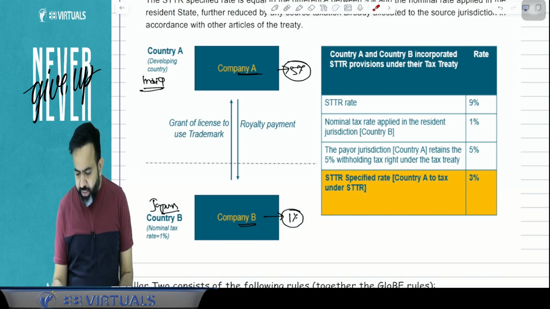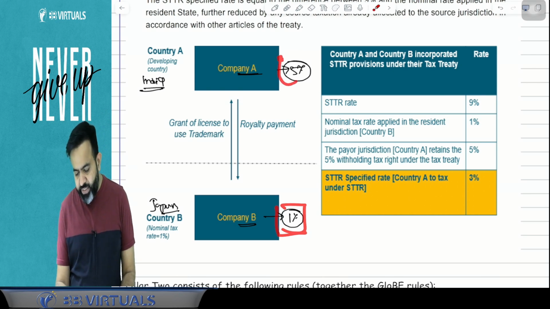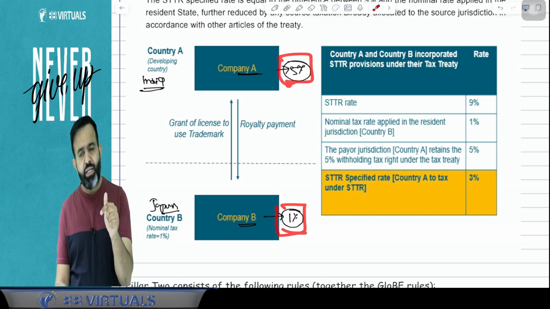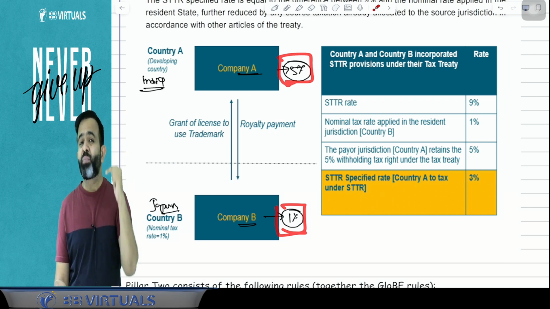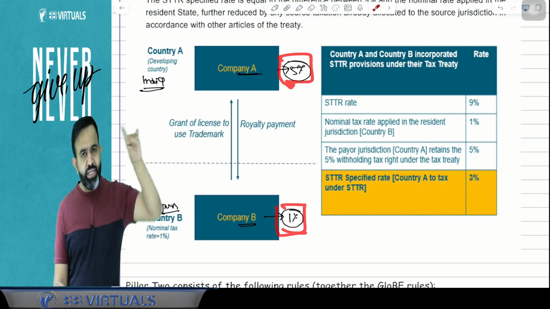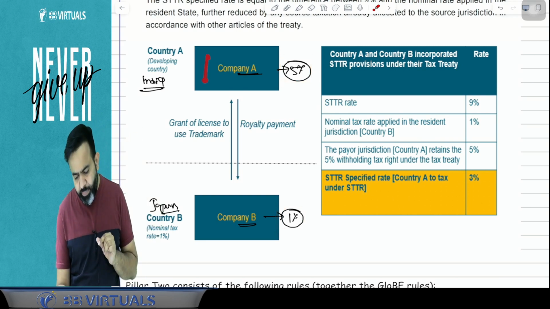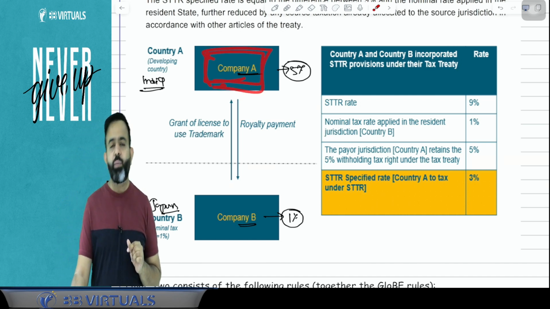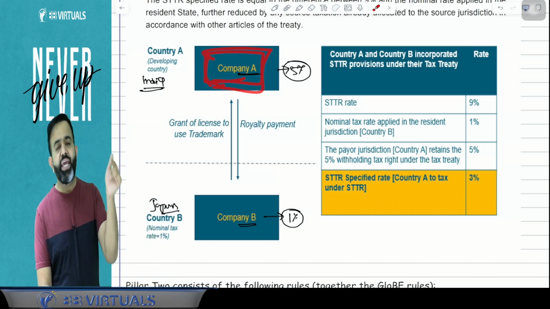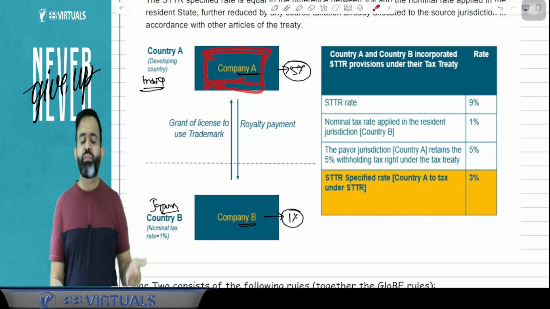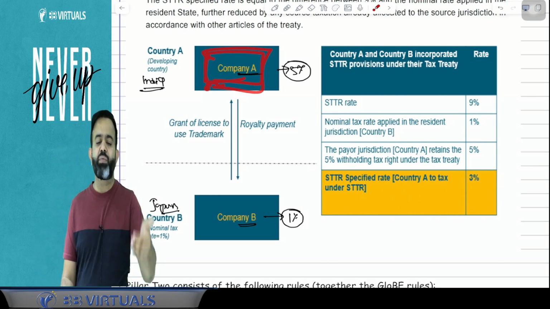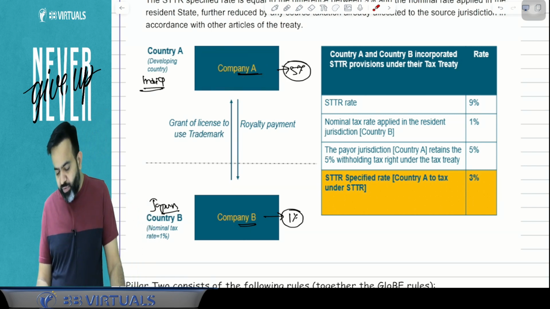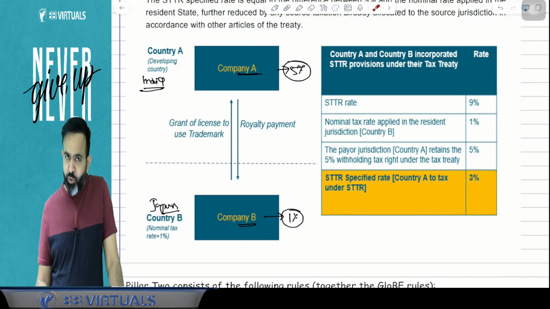So it means 1% in Japan and 5% TDS deducted on that payment in India, so the total is 6%, which is below 9%, so 3% will be the STTR. The subject to tax rule says that 3% more will be deducted by company A in India. So the Indian company will deduct 3% more TDS, and it will be treated as the STTR. You got my point or not?